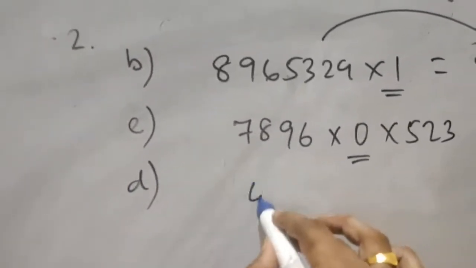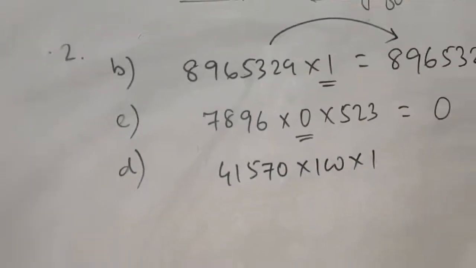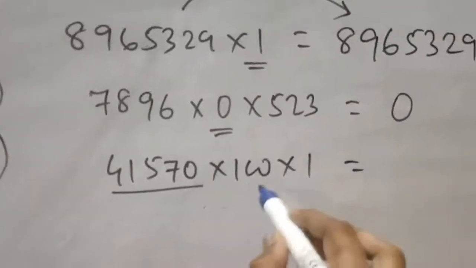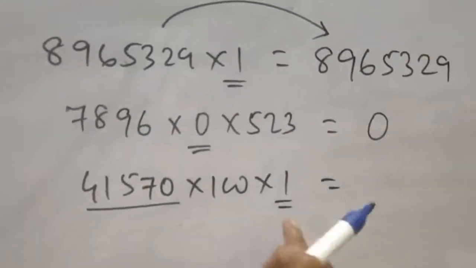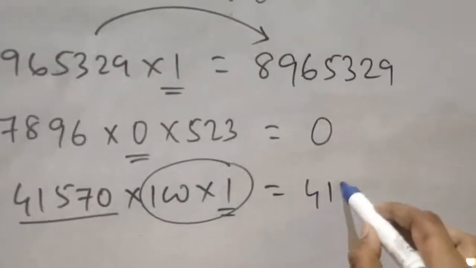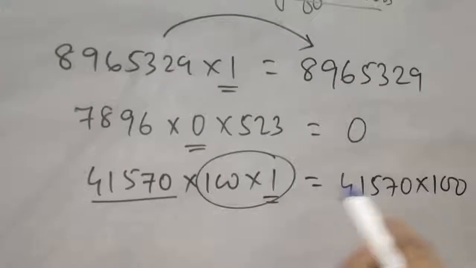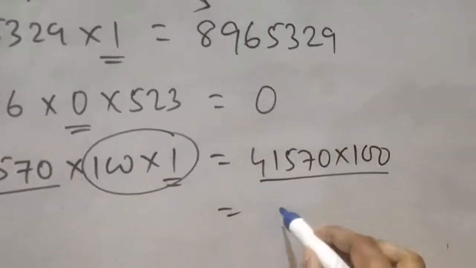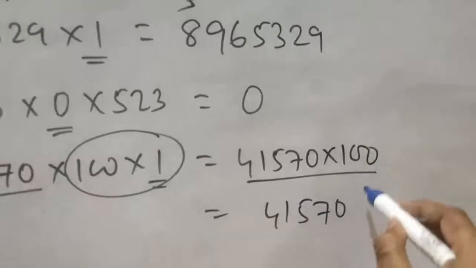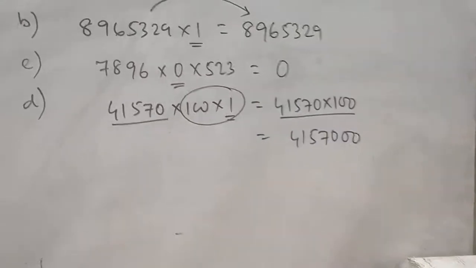Right? Suppose I am doing question number D. D is given 41570 into 100 into 1. Suppose you multiply these two numbers first: 100 into 1 means 100. So 41570 into 100, because if you multiply 100 into 1, the result is 100, and this number you write as it is. Now if you multiply these two numbers, your answer will be 41570 and 2 zeros. So this will be the answer. Right? So like this you will solve the remaining questions in your copy. This will be treated as your homework.